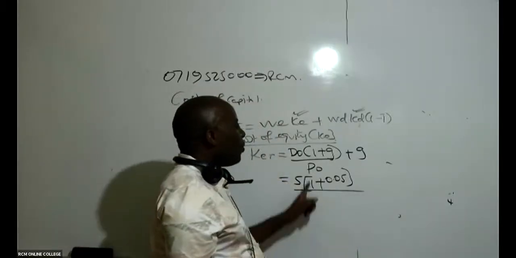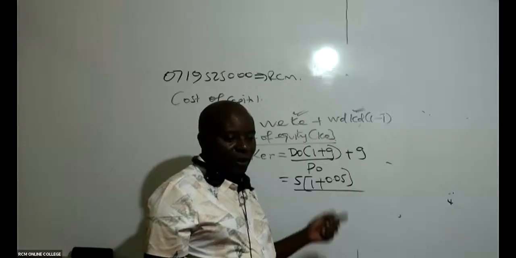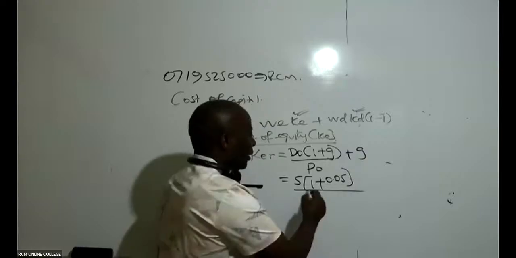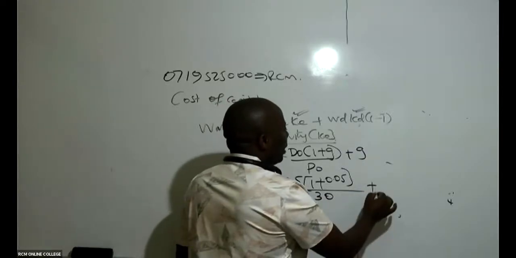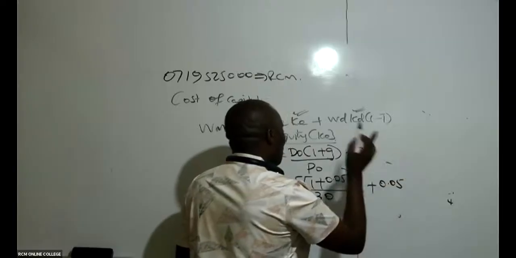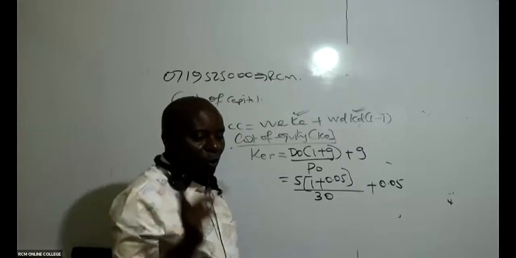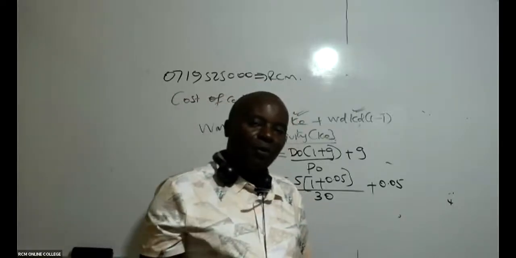Could you kindly remind Mwalimu what PO is? I may have forgotten. What is our PO? 30. Plus again, growth rate of 0.05. I would want to make this very, very clear for everybody.